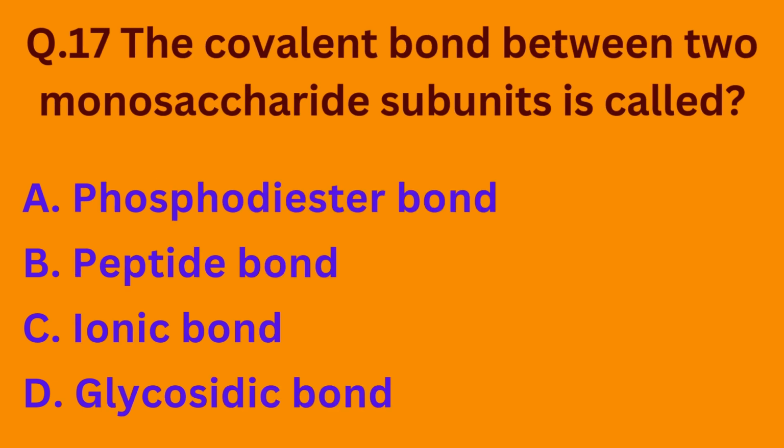Coming to our next question, the covalent bond between two monosaccharide subunits is called option A phosphodiester bond, option B peptide bond, option C ionic bond, and option D glycosidic bond. So students, the covalent bond between two monosaccharide subunits is called as glycosidic bond. So the correct option is option D.